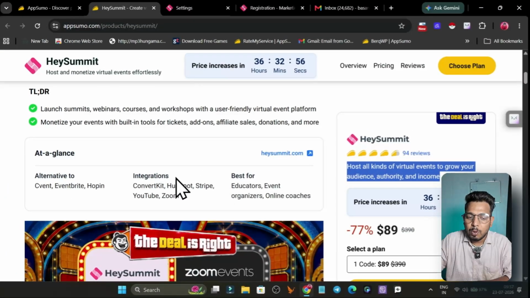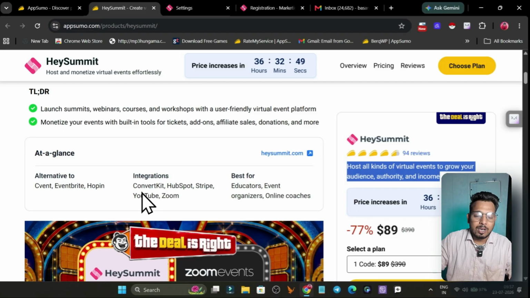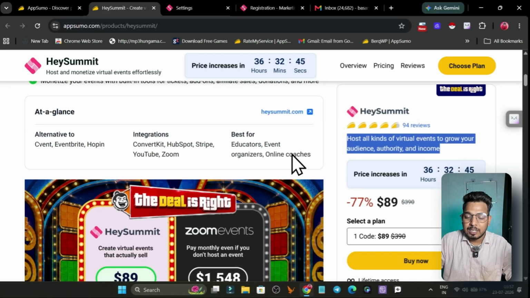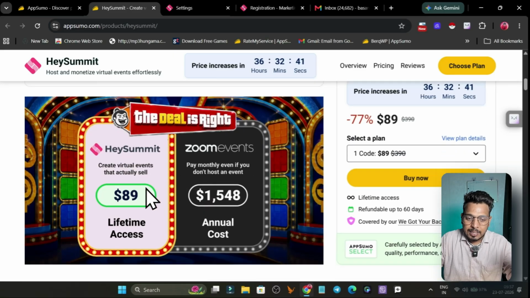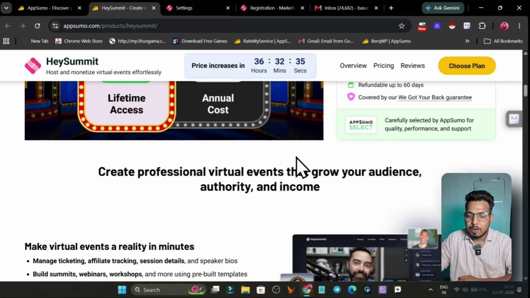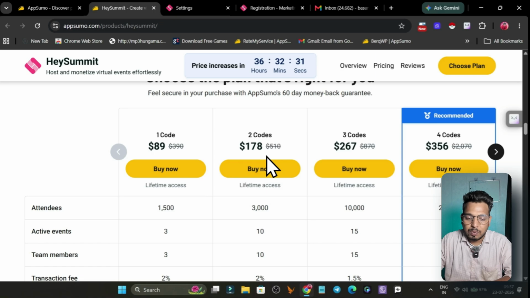So if I scroll down below, you can see there are so many integrations that I can't even count on my hand here. It has SMS integrations, workflow automations, all this stuff I am going to show you in just a matter of a few minutes. There's a quick comparison of how much you are saving with HeySummit compared to Zoom Events. If I scroll down below, there are some glimpses of the features and some details you will get on this platform.